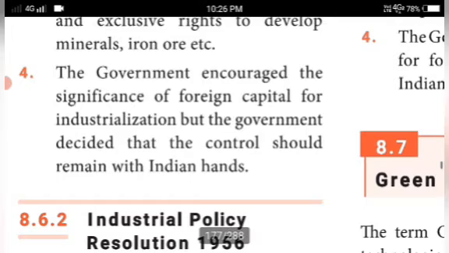The government encouraged the significance of foreign capital for industrialization, but the government decided that the control should remain with Indian hands. The control should be concentrated with the Indian people. Even though they gave importance to foreign capital, they decided that the control should remain with the Indian hand.